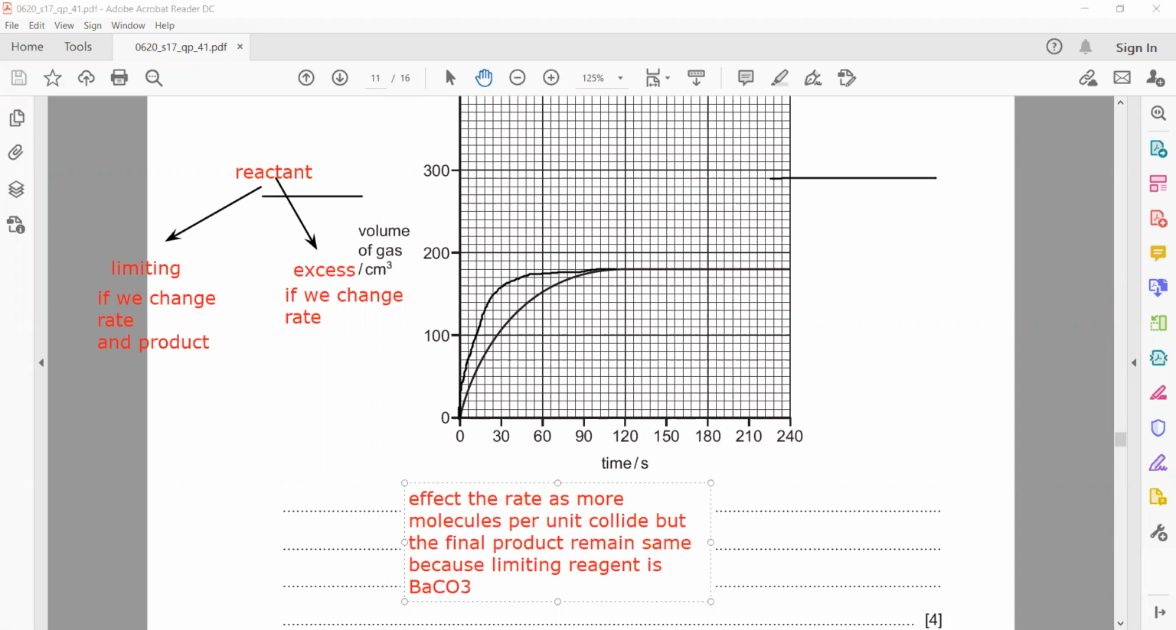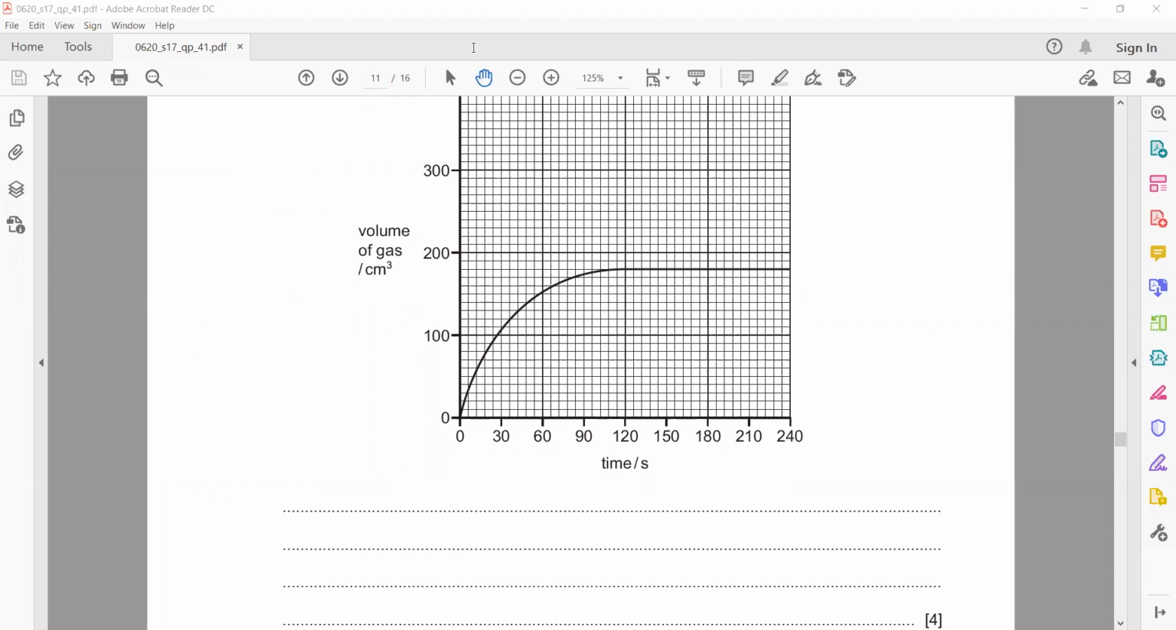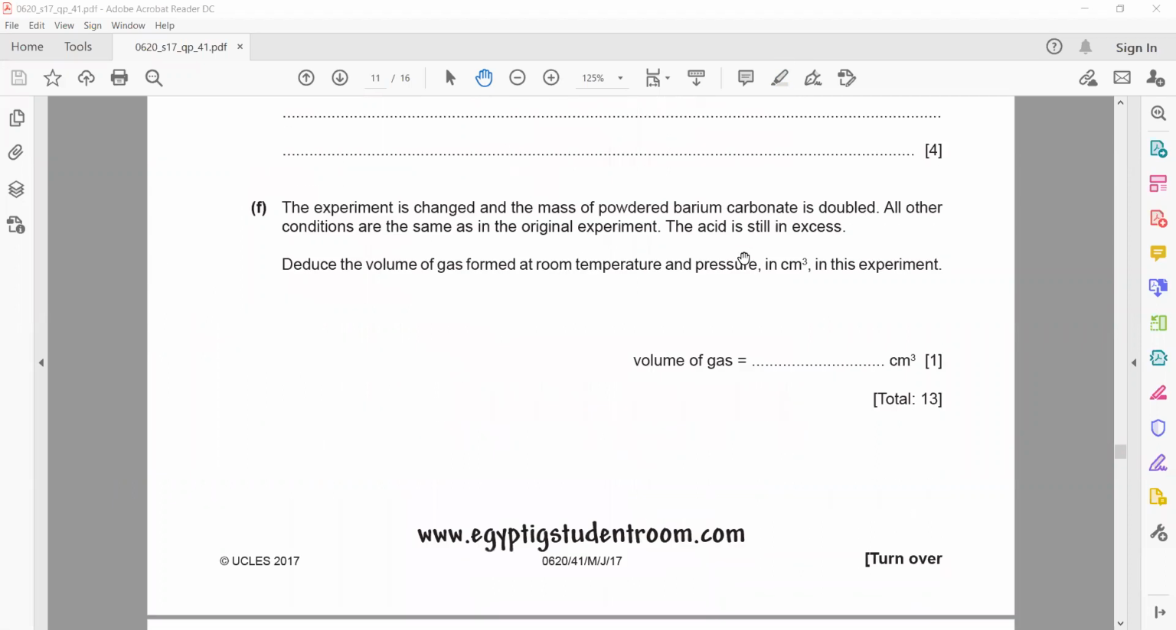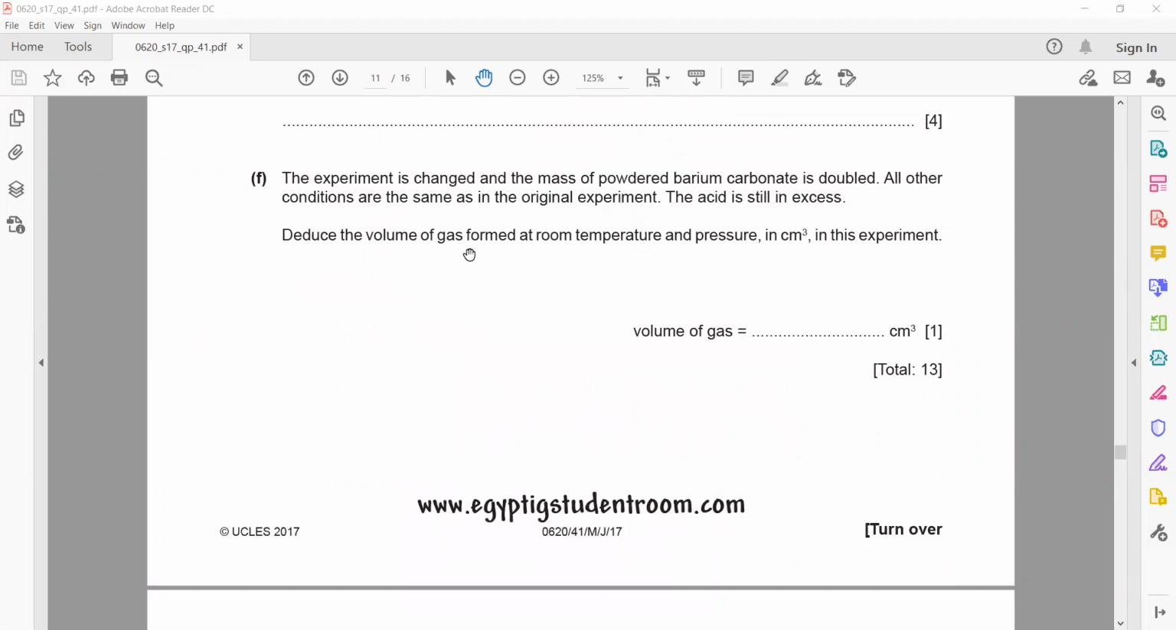So if we change the limiting reagent, then the rate will change as well as the final product will also change. But if we change an excess reagent, the rate will change only, the final will be same. The experiment is changed and the mass of the barium carbonate is doubled. So barium carbonate is a limiting reagent. All other conditions remain same. Reduce the volume of gas formed.